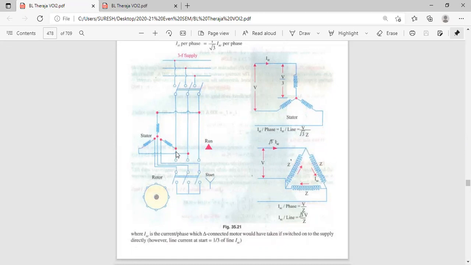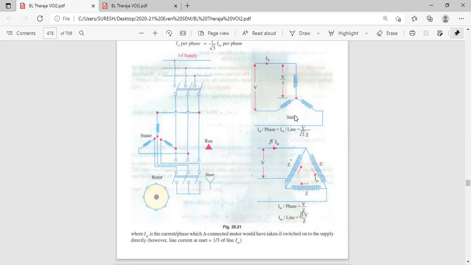Suppose you connect in delta, what will happen? VL is equal to V phase. In delta, the voltage will be the same, the current will be different. But in star, voltage will be reduced: V phase is equal to VL by root 3. In delta, VL is equal to V phase. We are not connecting in delta during starting, because whatever voltage, 400 volts, we apply, that entire 400 volts will appear across the stator winding. If you connect in star, voltage is reduced by root 3 times. We want to reduce the voltage, that's why we connect in star connection.